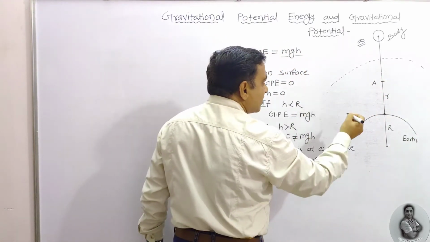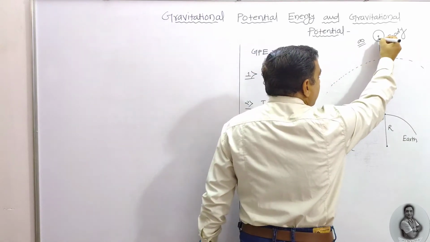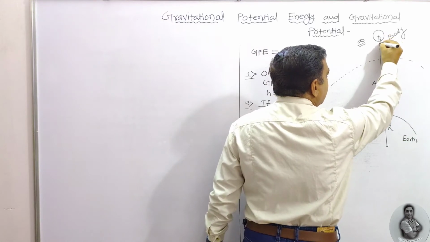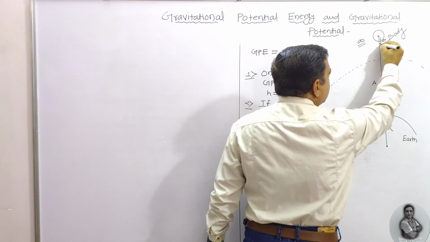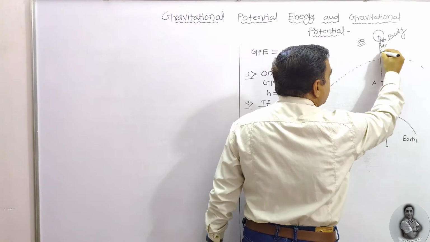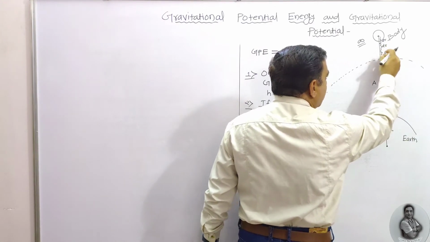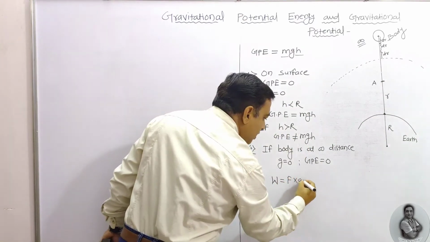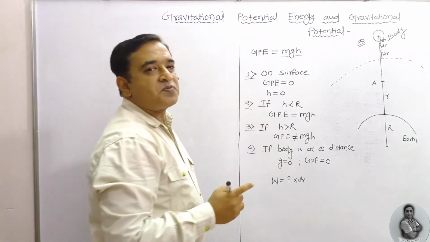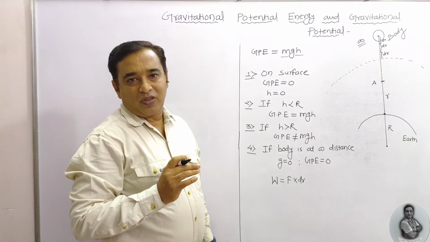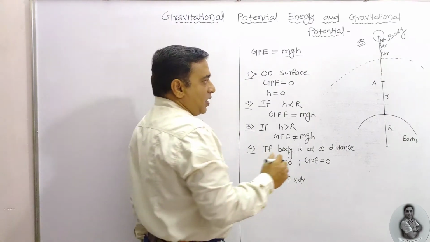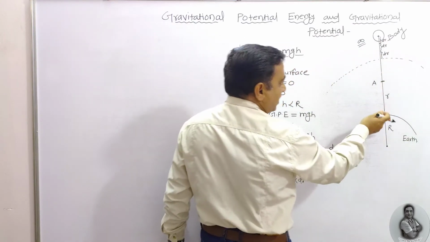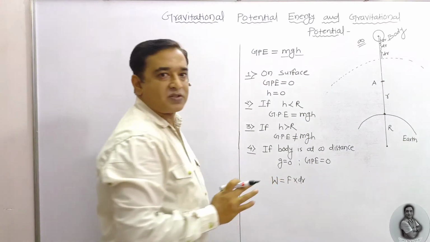That time we say that it goes by small displacements, and let us consider this is a dr, this is a dr, a small displacement, it will take place within a given time. So this is the small displacement, and it goes from infinity to distance r.